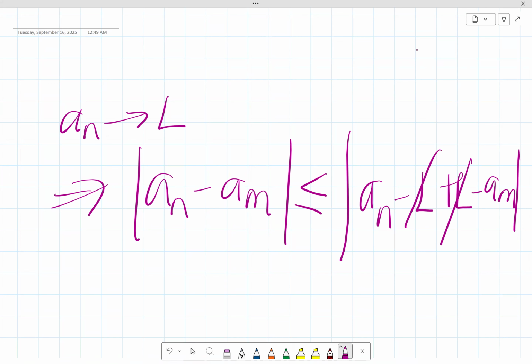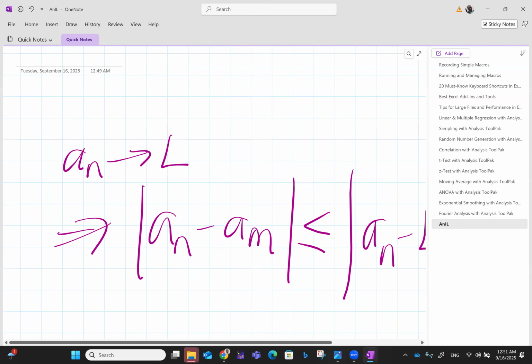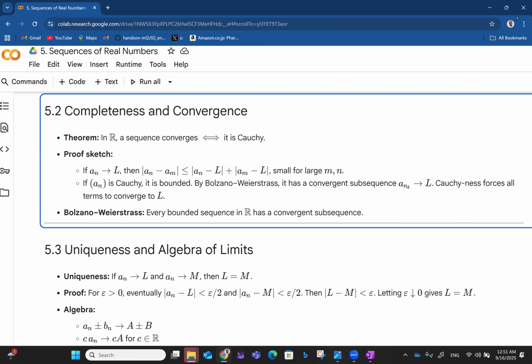Technically you can cancel these two out because it's basically zero. So those are some tricks when we do this kind of thing here.